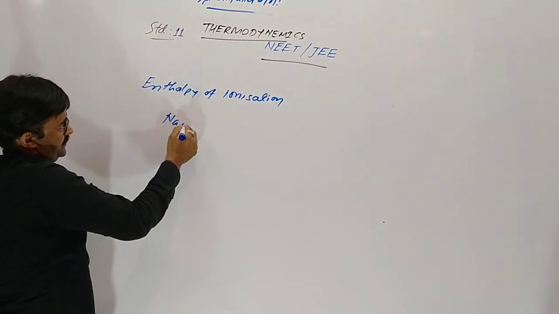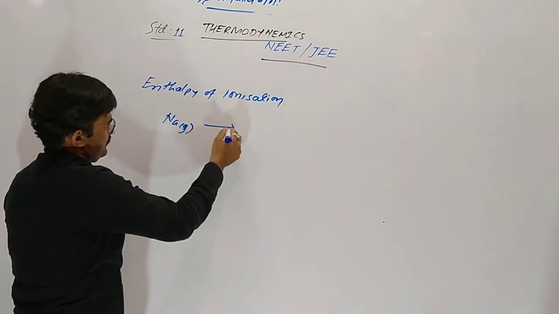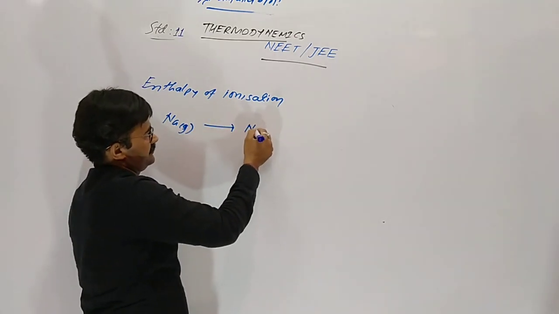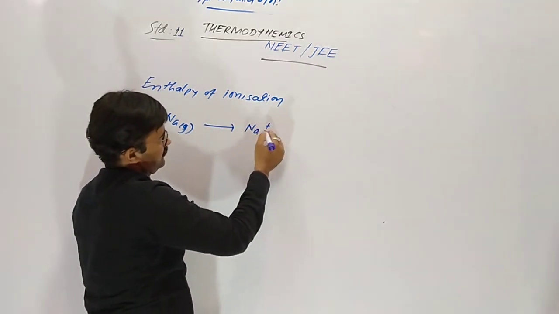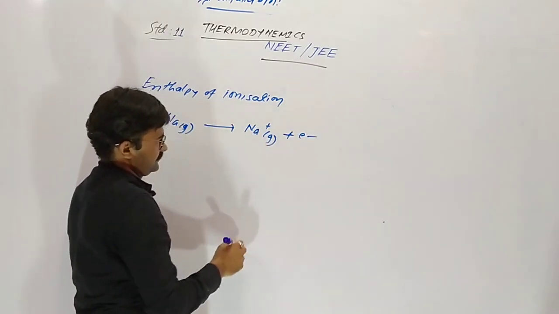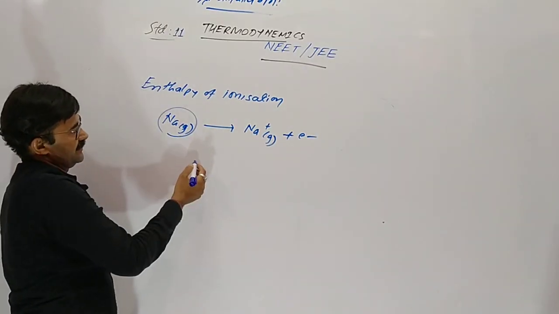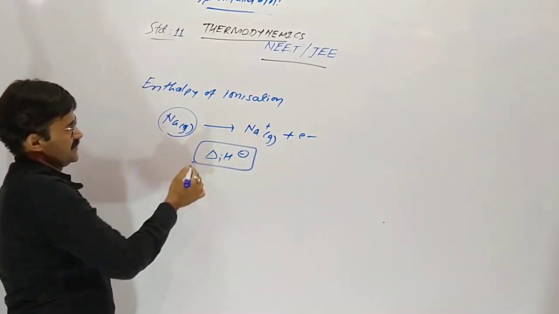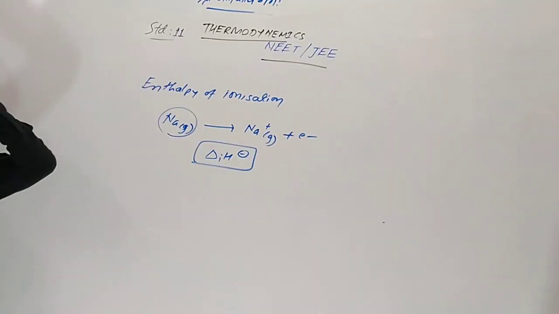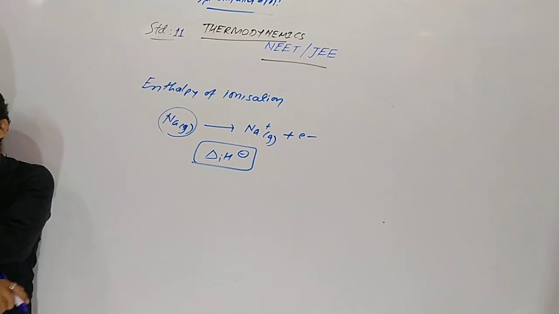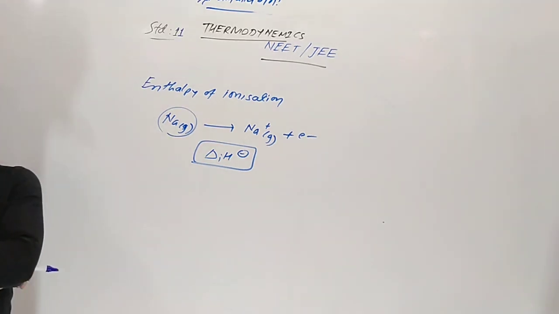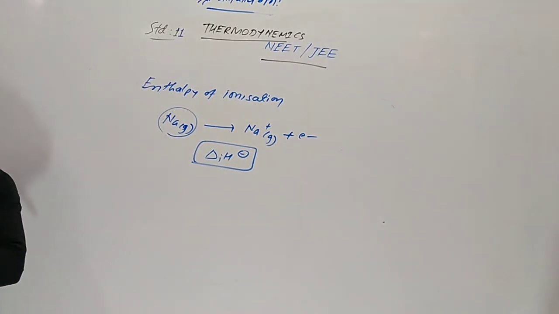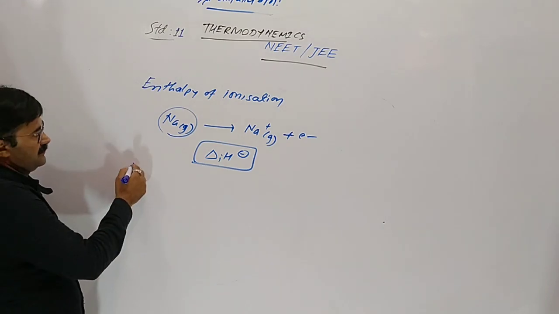When 1 mole of gaseous atom releases 1 mole of electrons, the heat needed, the applied heat, is called ionization enthalpy. Yes, when 1 mole of atoms is ionized in the gaseous phase, that is called ionization enthalpy.